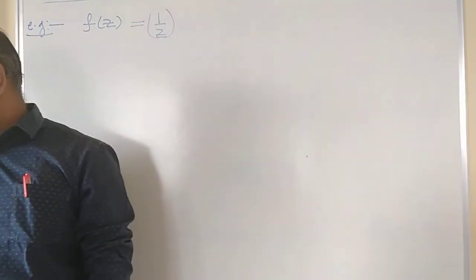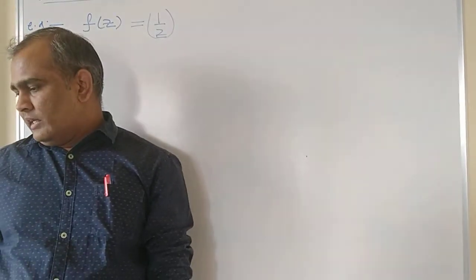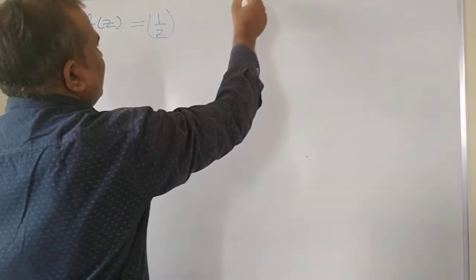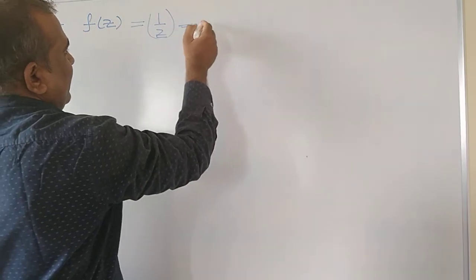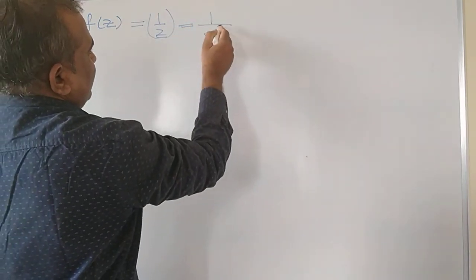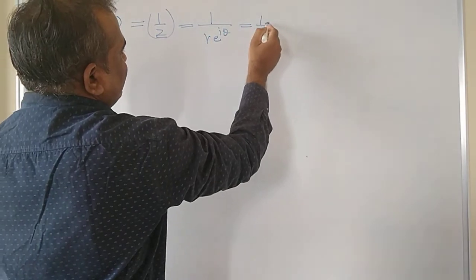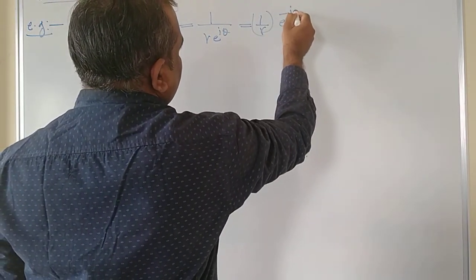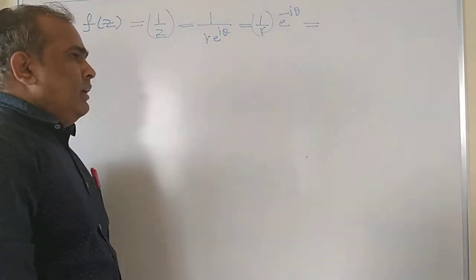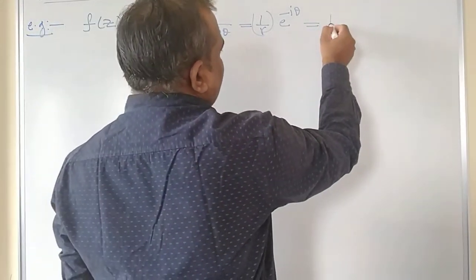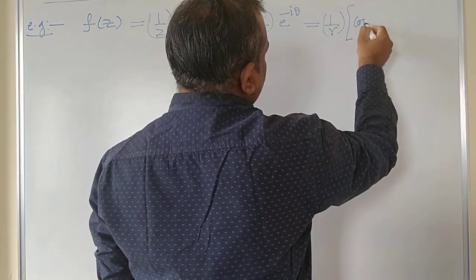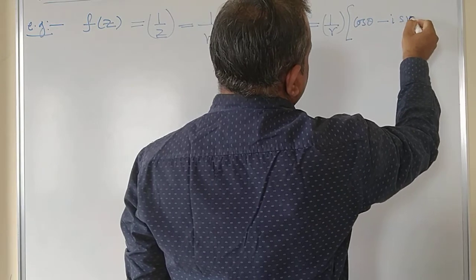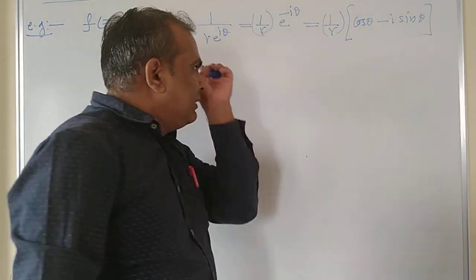Now how to solve this problem? Again, transform this function in terms of r and theta. We know that z is equal to r e power i theta. So I can write this as 1 upon r e power i theta. I can write this as 1 by r e power minus i theta, and this can be written as 1 upon r into cos theta minus i sin theta, right?